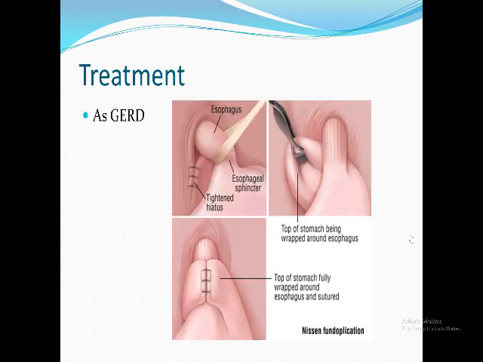The treatment starts with medical treatment. If there is no improvement, I am going to do Nissen fundoplication, the complete wrap. And to avoid gas bloat syndrome, you can do floppy Nissen or the other modifications, partial posterior or partial anterior fundoplication.